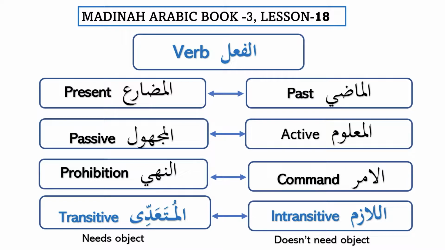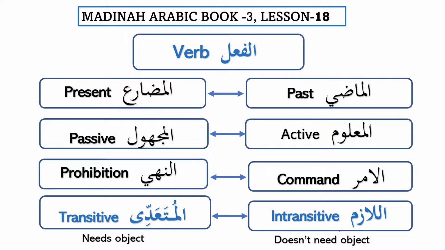And then also we have the command and we have the prohibition. So command is al-amr and prohibition is al-nahi, so basically this is fi'l al-amr and this is fi'l al-nahi. So we say unsur and la tansur. So these are the things that we have already learned about the verb. In today's lesson, we are going to learn about two new forms, which are al-lazim, that is intransitive verb, and al-muta'addi, which is transitive verb.